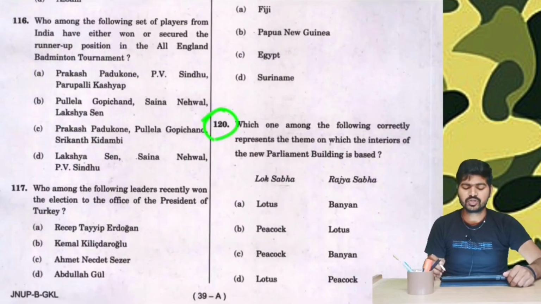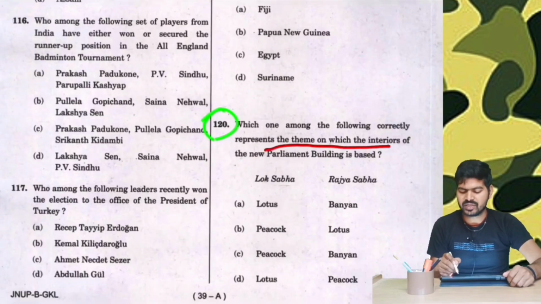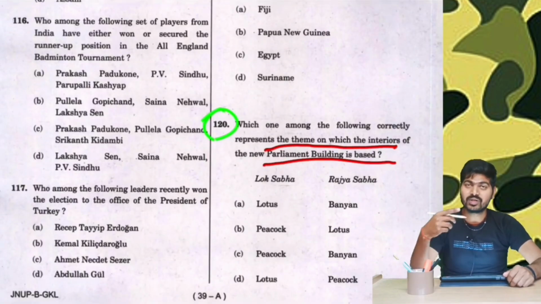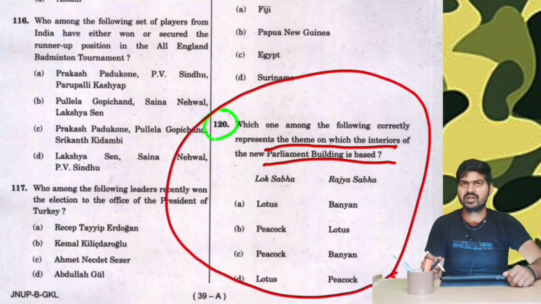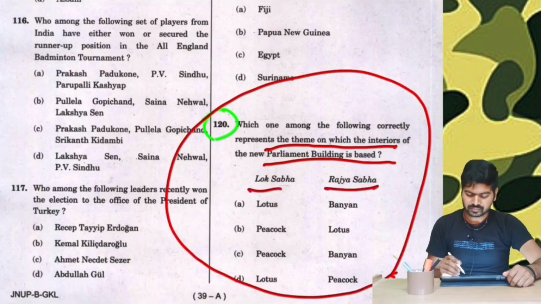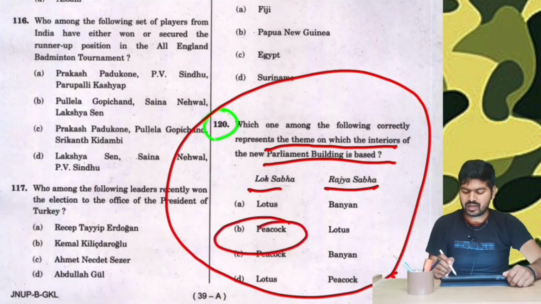Now last question, question number 120. Which one of the following correctly represents the theme of the interiors of the new parliament building? So this was also part of news, and the live inauguration of the new parliament building was there on almost all the news channels of the country, and PM Modi inaugurated it. So in Lok Sabha it was peacock, and in Rajya Sabha it was lotus shape.